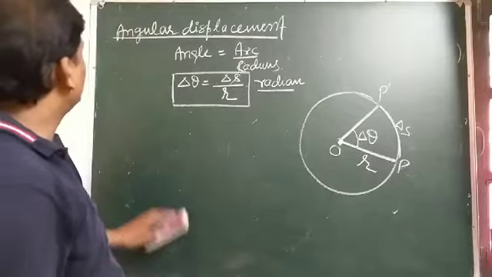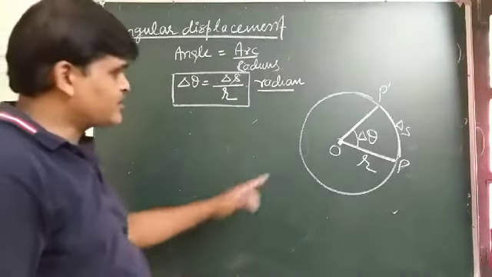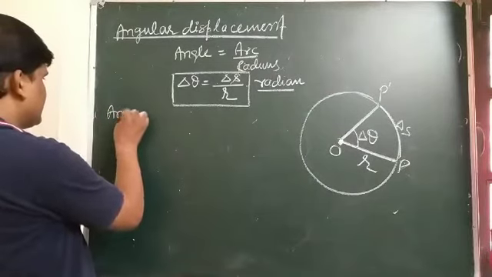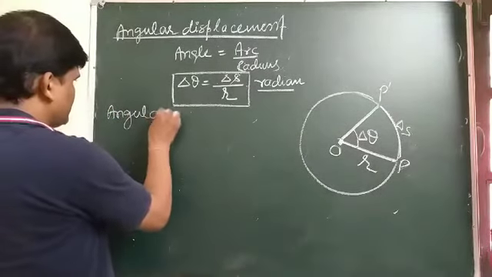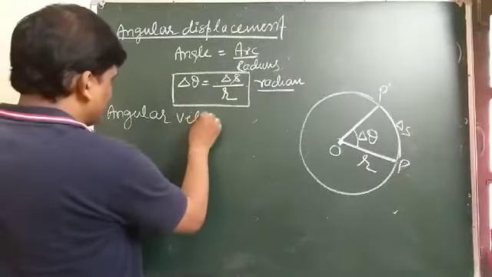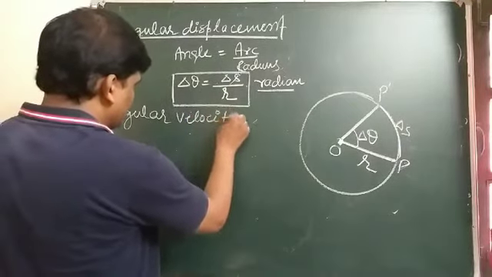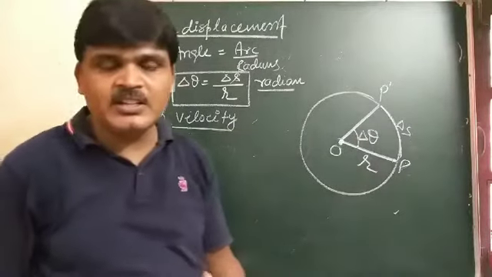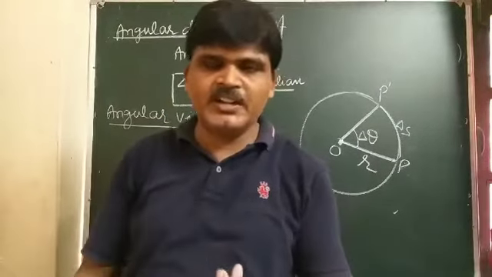So next one is angular velocity. What is linear velocity? Linear velocity is displacement by time.